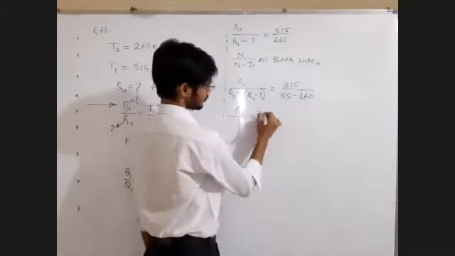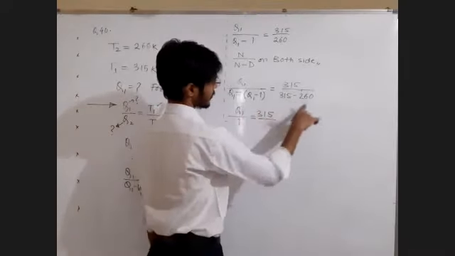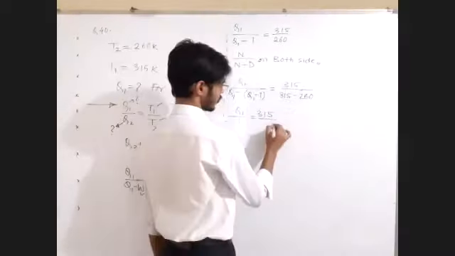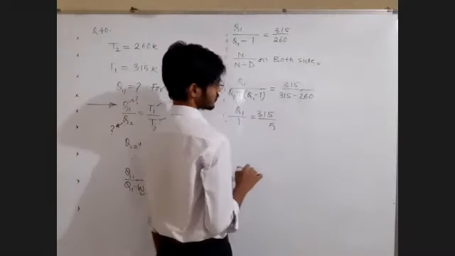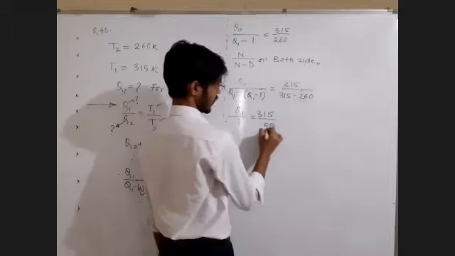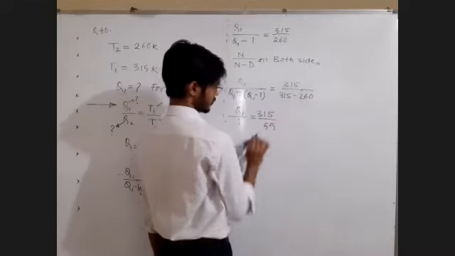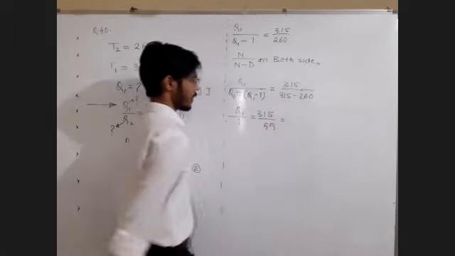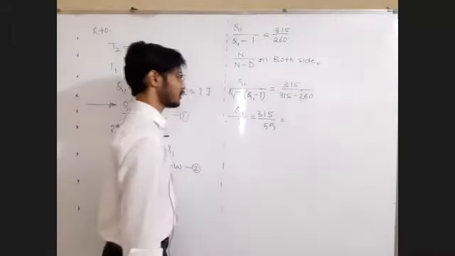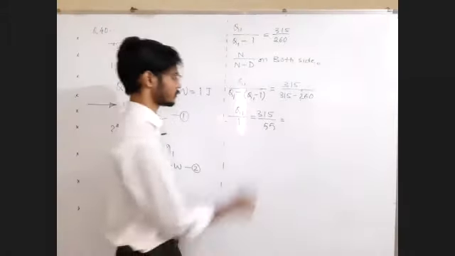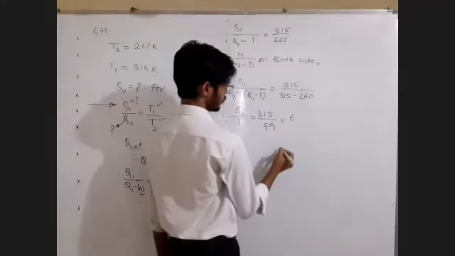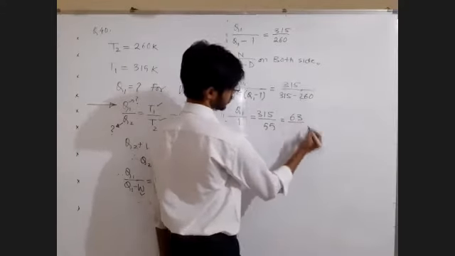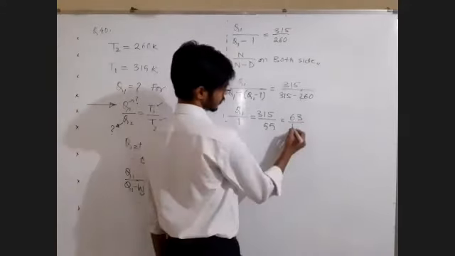315 divided by 315 minus 260. 5 minus 0, 5. 11 minus 6, 5, carry 1, 3 minus 3, 0. So 315 upon 55. You just do it. 5 into 6 is 30, 5 into 3 is 15... divided by 11.